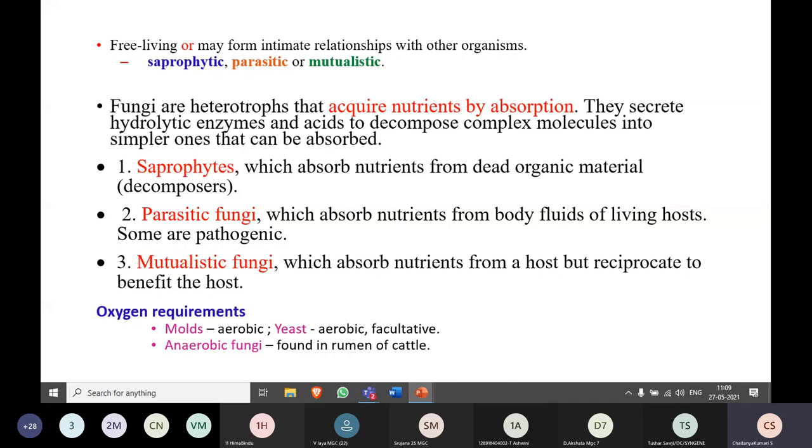So that's why they are called as facultative. Whereas anaerobic fungi don't require any oxygen. The good example here is these anaerobic fungi are present in the rumen of the cattle, which are helpful in the digestion of the cellulose inside the rumen of cattle.